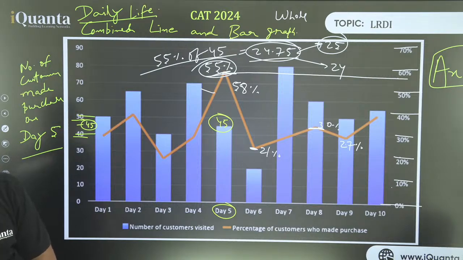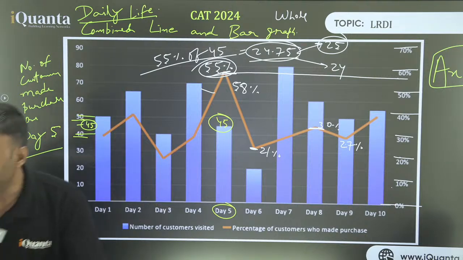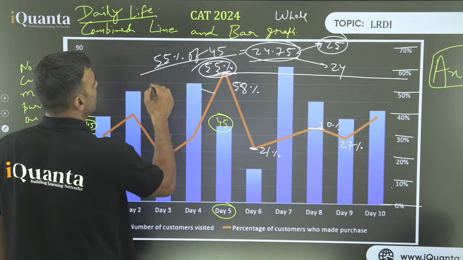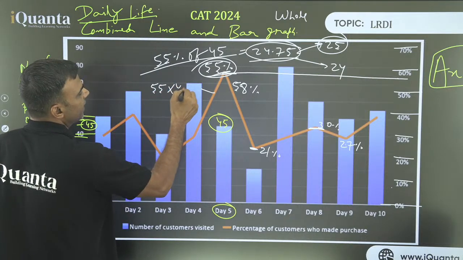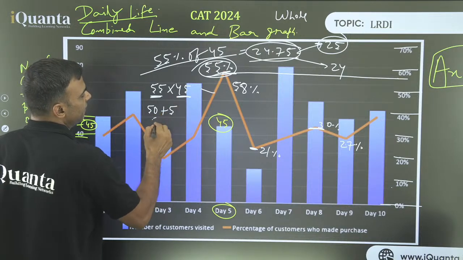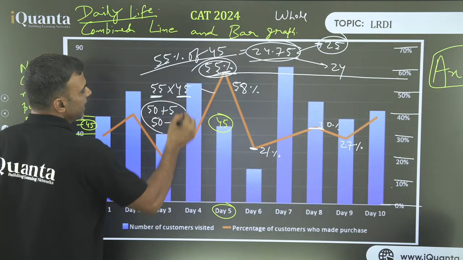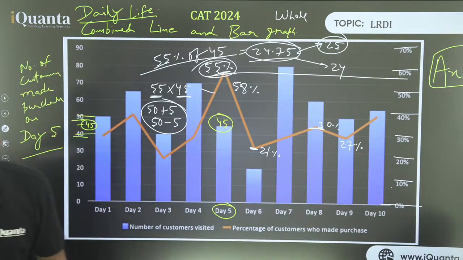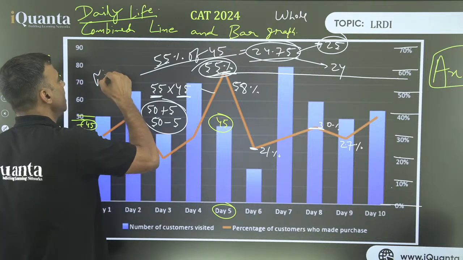Arvind, I just answered that, right? That we don't have to get into too much. Okay, I'll tell you, Arham, what I did is I had to multiply 55 into 45, right? Now, do you see it is 50 plus 5? And this is 50 minus 5? And do you know that a plus b into a minus b is a square minus b square? So 50 square minus 5 square, 2500 minus 25. That is 2475. And that can be done mentally. So mental calculation.